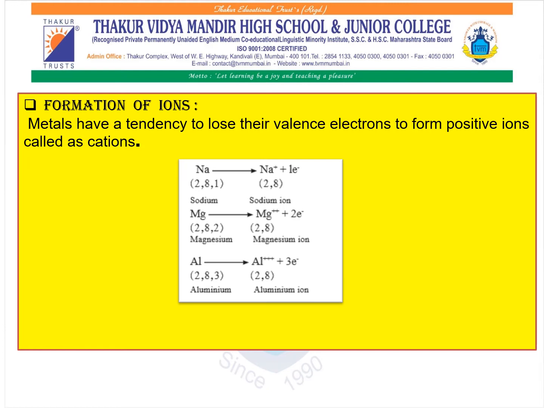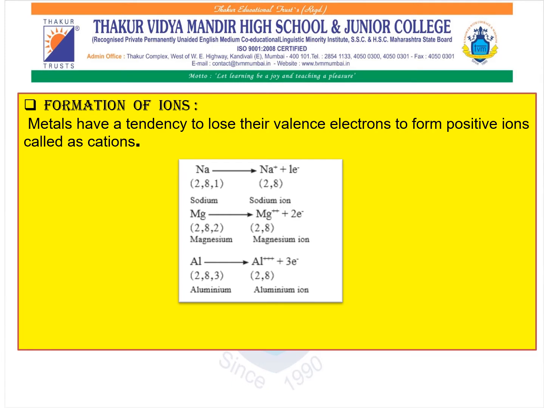Now coming to certain instances of this formation of the ions. First coming to sodium. Sodium, the electronic configuration is 2, 8, 1. Now to attain its octet level, sodium is going to lose one electron from the valence shell and attain its positive ion.